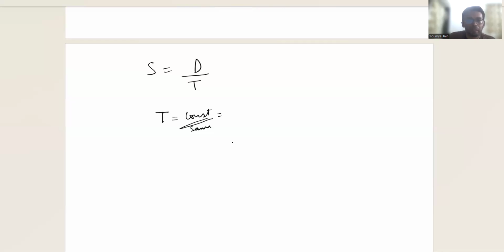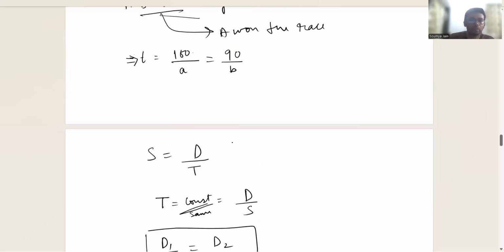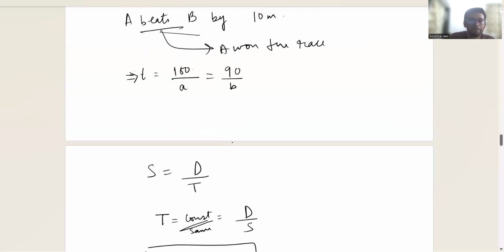So this can be written as d, distance by speed. In this case, the form that you can use is d1 by s1 is equal to d2 by s2, and that is exactly what we have done over here also. So this is d1, this is d2, this is s1, this is s2.